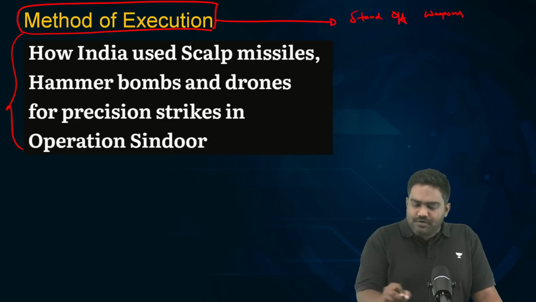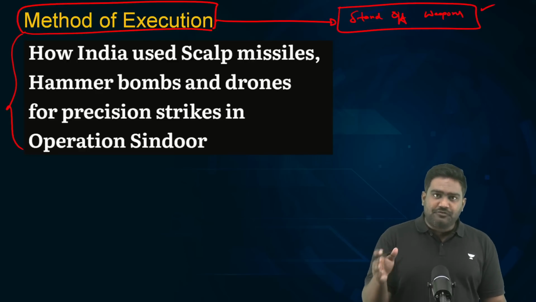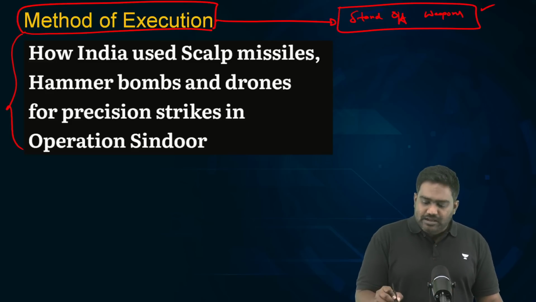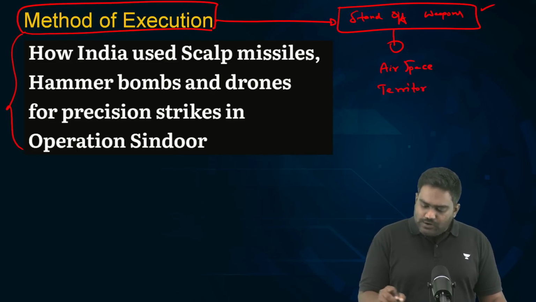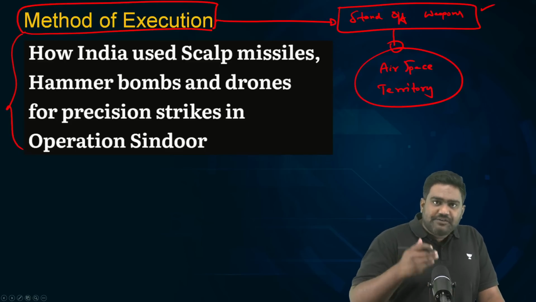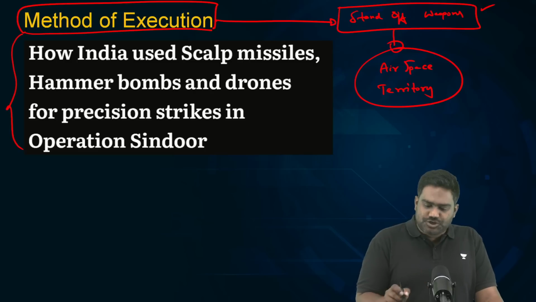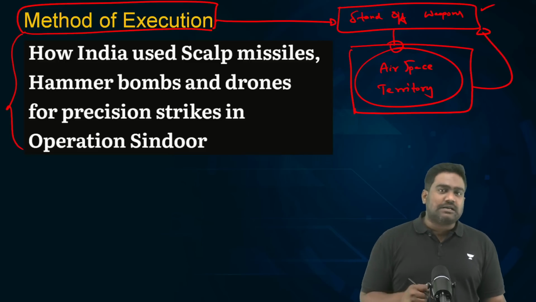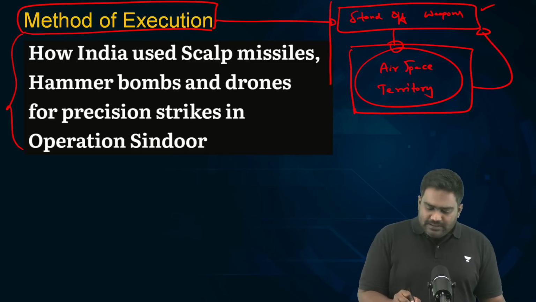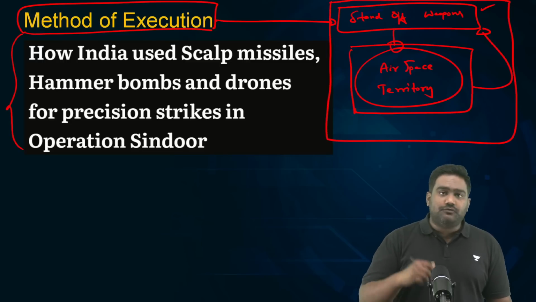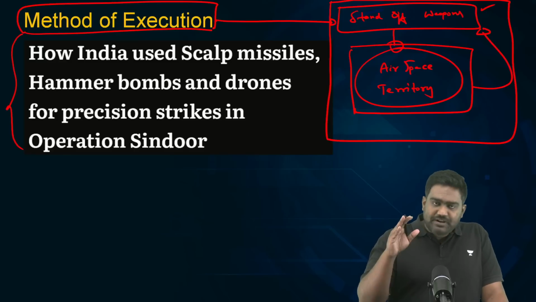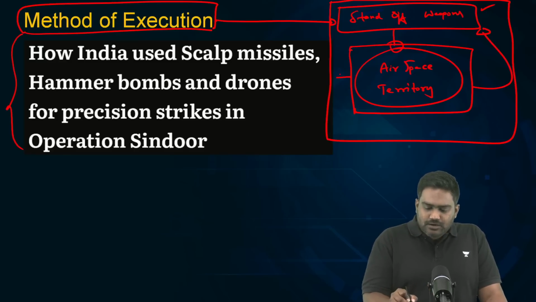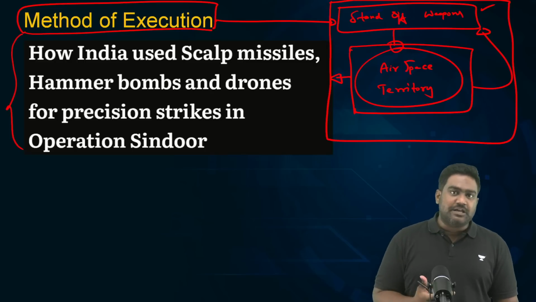Now, what do you mean by standoff weapons? Standoff weapons are basically fired from a certain distance, which means Indian forces need not cross into Pakistani airspace to deliver them. They need not breach Pakistani territory to carry out these strikes. By remaining safely within Indian territory, airspace and jurisdiction, we could fire these long-range weapons to strike targets deep inside Pakistan and PoK. In that way, India ensures the safety of its troops and military assets while delivering precision strikes without violating Pakistani sovereignty, airspace and territory.